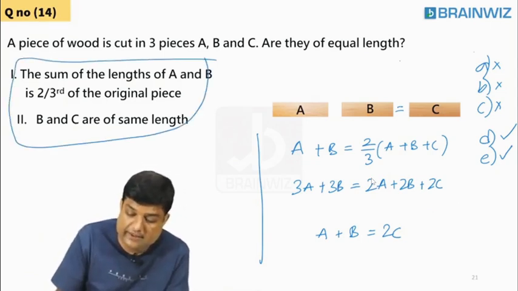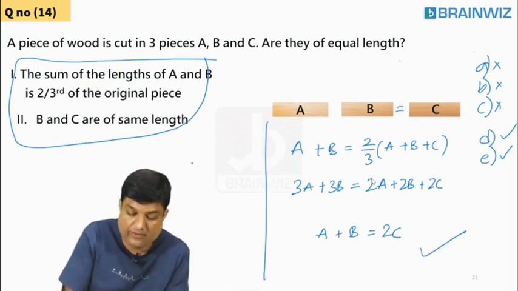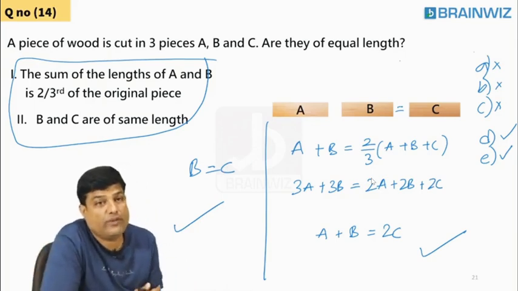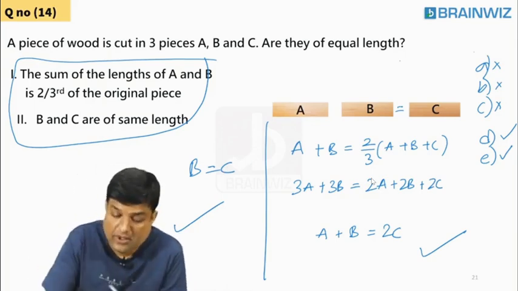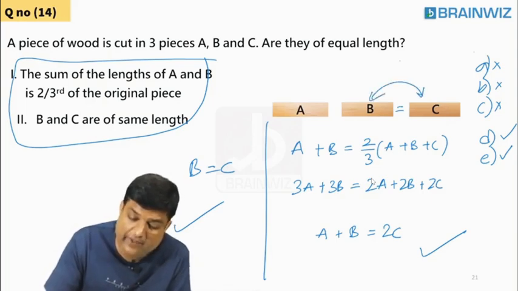This is from the first equation. B is equal to C from the second equation. Okay, everybody? Chaliye, on the screen now. B is equal to C. Already he gave it in the second equation.